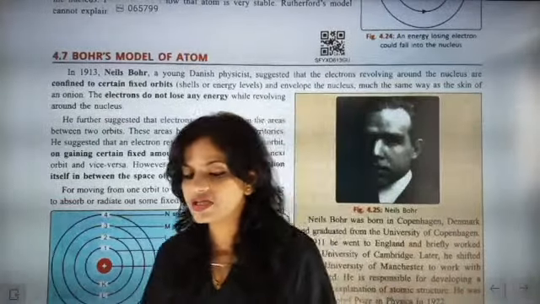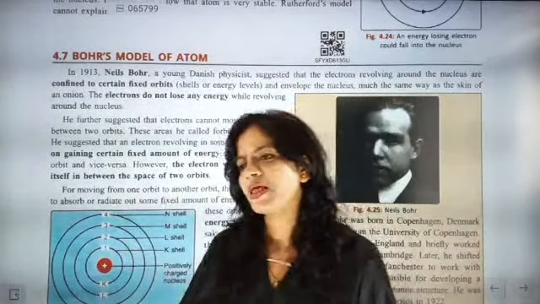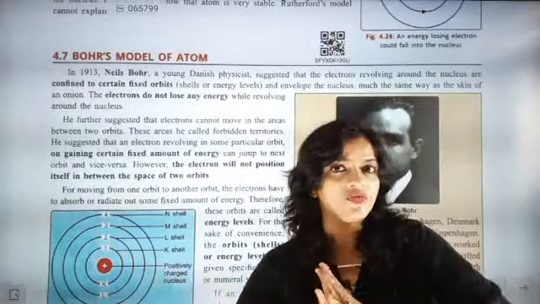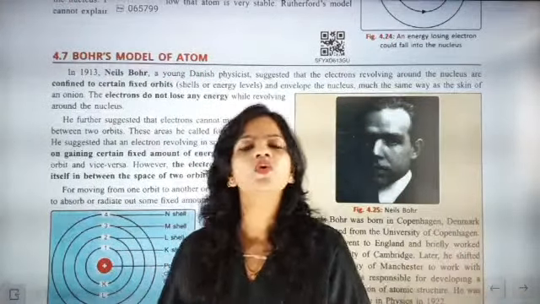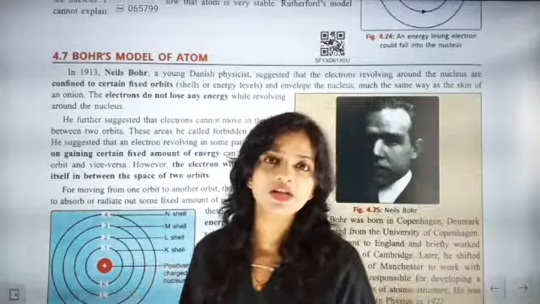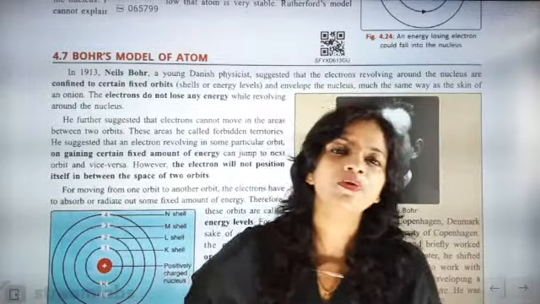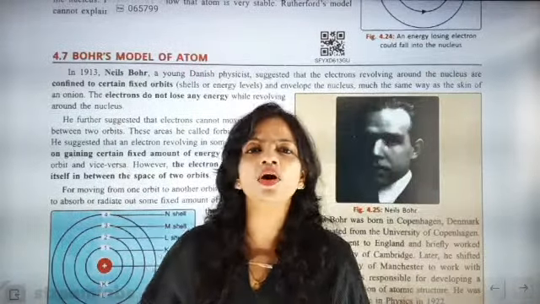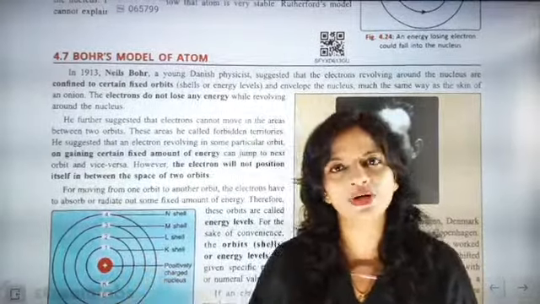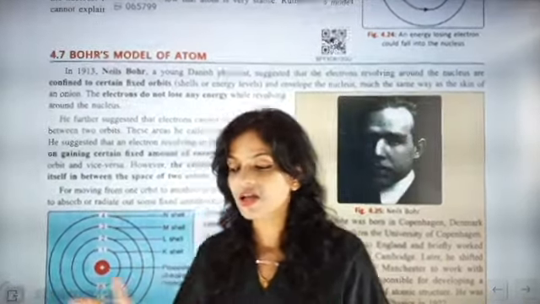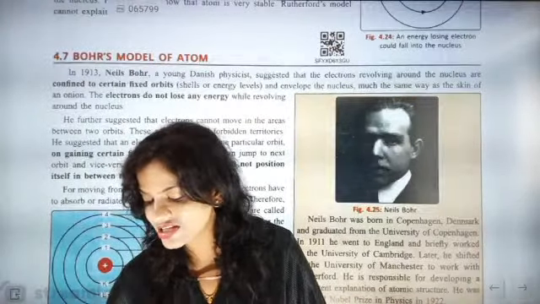So after this he stabilized the model. If there was a spiral structure, the electron would have a specific energy level. I told you, you and your friend have different energy levels. You get pocket money of 100 rupees, your friend gets 120 rupees. If you both have different pocket money, that means you both are in different orbits, in different energy shells, and you are not going to match up with each other.